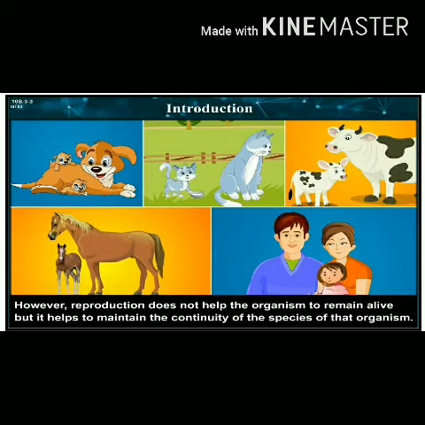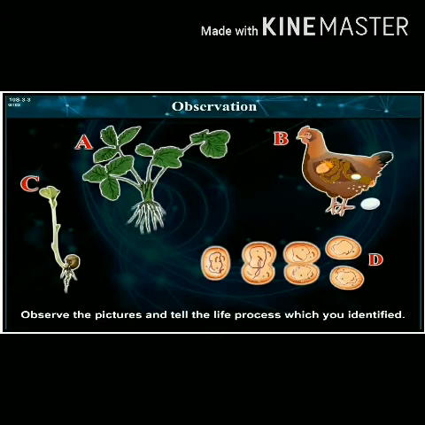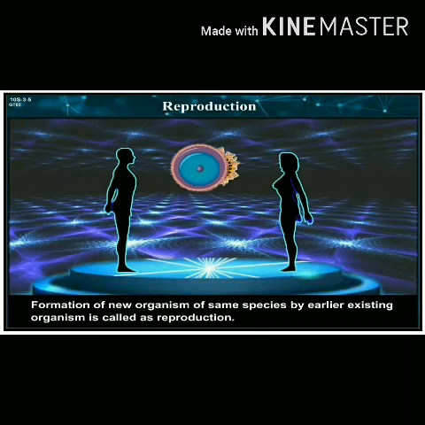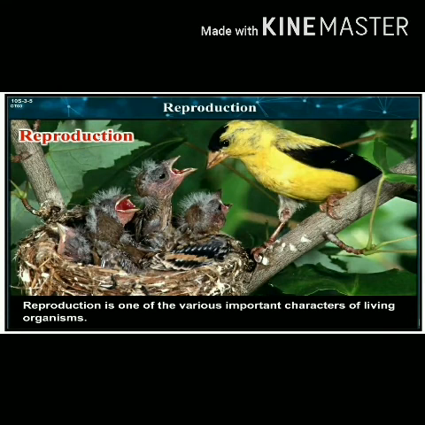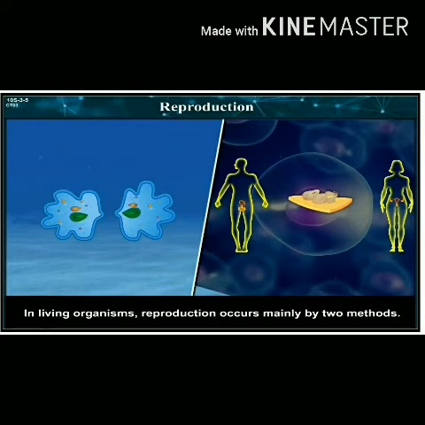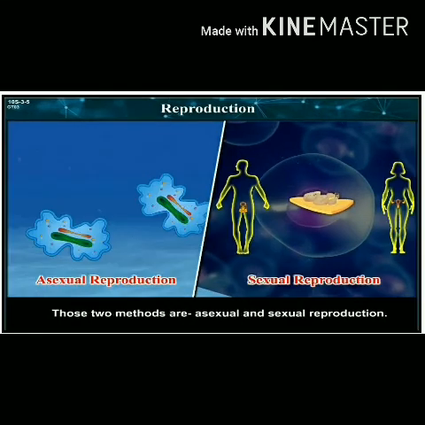Let us see reproduction in detail. Observe the figure and tell the life process which you can identify. Formation of a new organism of the same species by an earlier existing organism is called reproduction. Reproduction is one of the various important characters of living organisms. It is also one of the various reasons responsible for evolution of each species. In living organisms, reproduction occurs mainly by two methods. Those two methods are asexual and sexual reproduction.